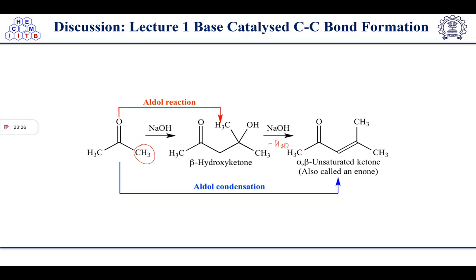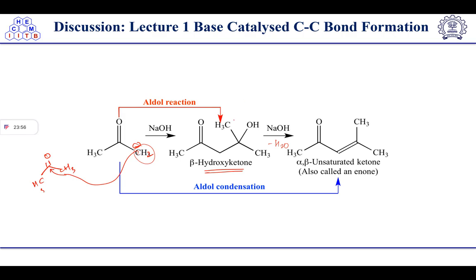So proton abstraction is taking place. Then it will attack on the same moiety of the molecule this way, so negative charge will generate here. Then it will attack here, and it will form this intermediate, beta hydroxy ketone. This reaction is known as the aldol reaction.